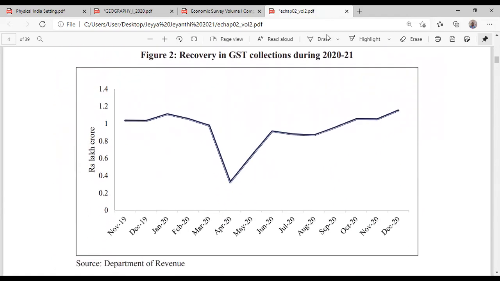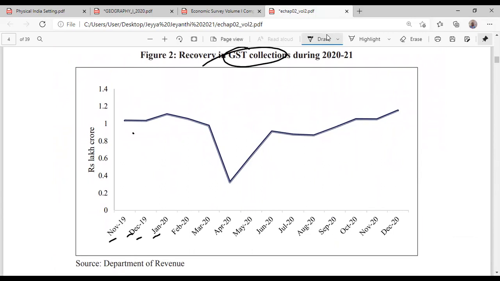Copy down this trend, because I expect this can be a question. This is the GST collection trend. Look at this: November, December, January, February, all the same. March onwards, it is coming down and down. Then April, May, June, it is what I was saying, a V-shaped recovery. That means it goes down and comes back up like this. And it went on to December, the highest ever. Just this line would be enough.